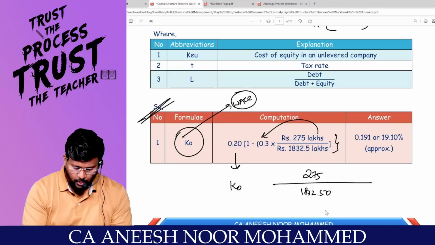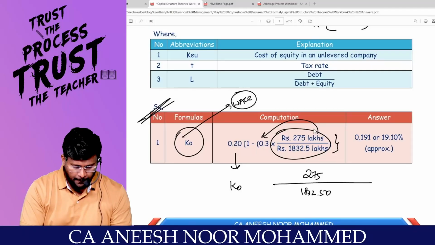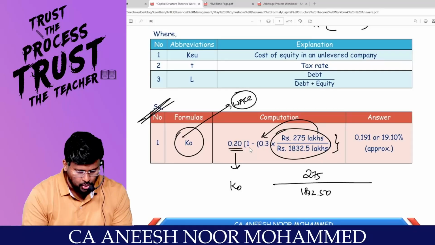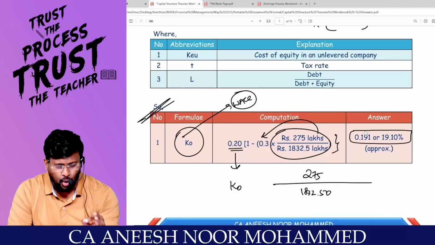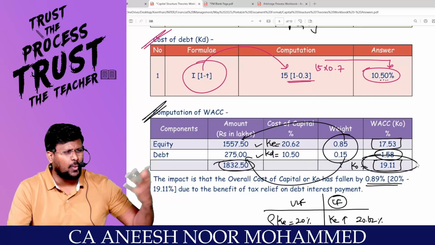So 275 divided by 1832.5, you will get the proportion as 15%. For this 15%, you will get what benefit? Tax benefit, 1 minus 0.15 into 0.3, into 20%, comes to 19.10%, which is the KO as per the formula method. Are you with me? The same 19.10 we have derived by using the WACC also. Only a rounding difference is there.